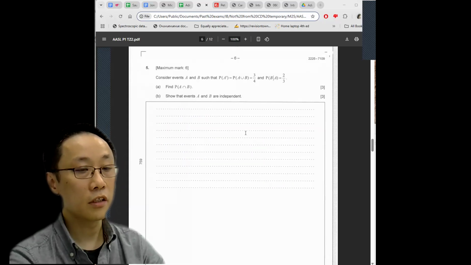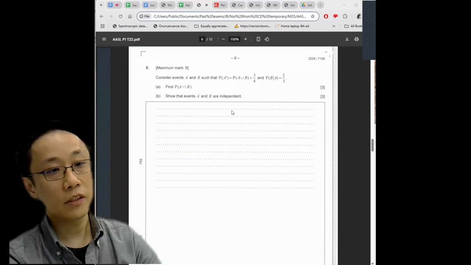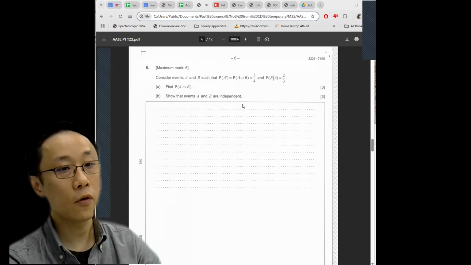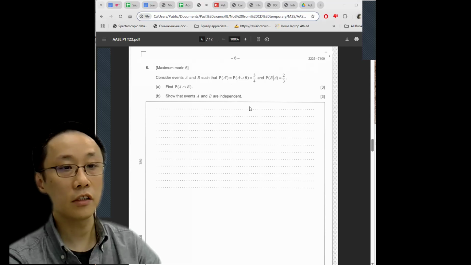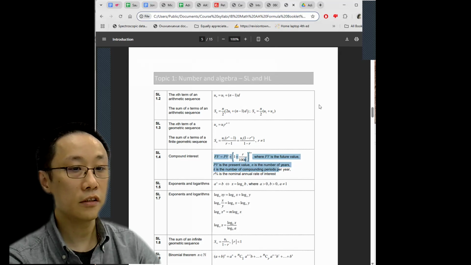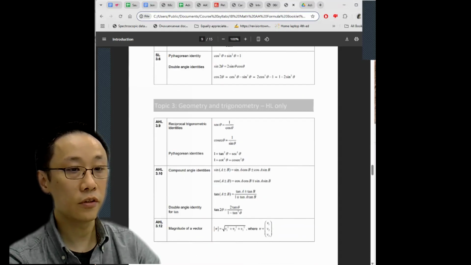Question 5, probability. Consider events A and B such that P of not A and P of A or B are both 3 over 4, and some given conditional probability is 2 over 3. Again, the formula will give you everything that you need. There's no reason for you guys to not know how to do this.